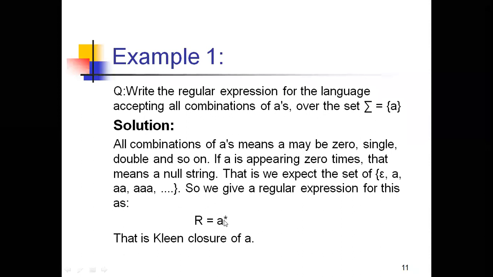Why r equals a star? Because my set starts with epsilon, a, and so on. So that satisfies the condition of my given question, where it accepts all combinations of a for the given language. I'm having only an input a, right? This is the way of answering the given question for describing the regular expression.